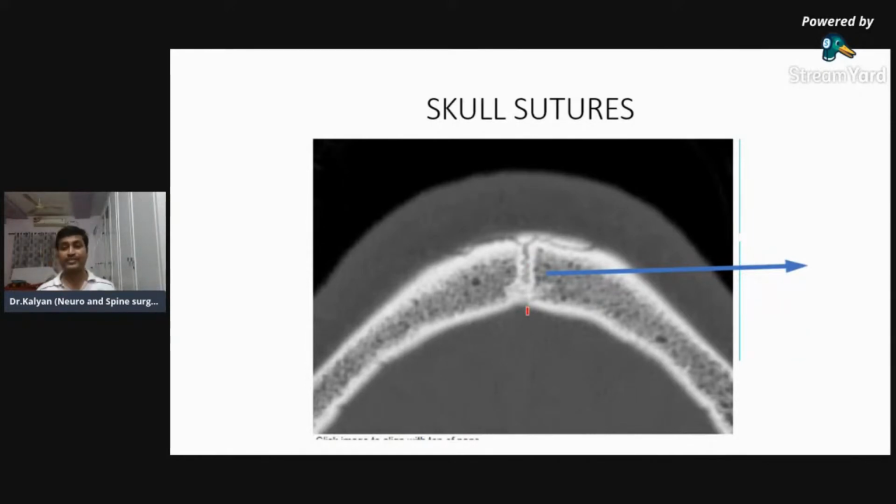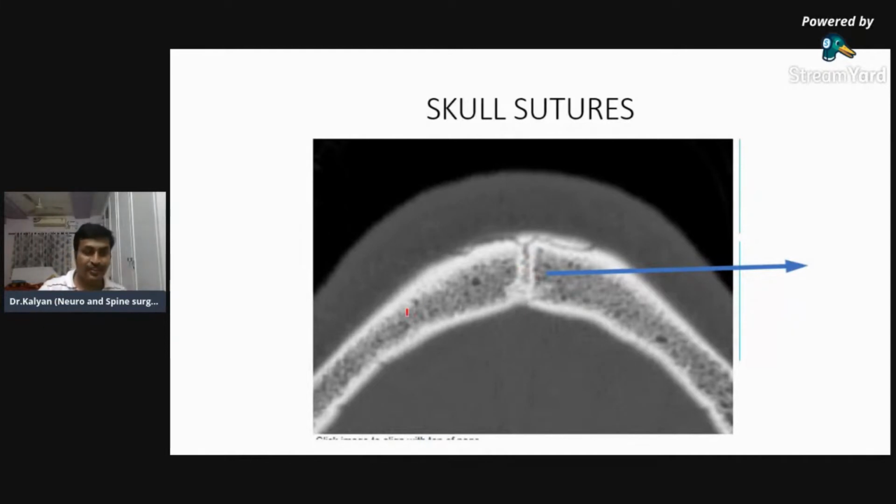Because whenever you say fracture in the skull, the first differential diagnosis is whether you are able to differentiate fracture from a suture or not. Sutures appear as fractures. So you should be able to differentiate this is a suture, this is a fracture. So sutures have a zigzag margin.